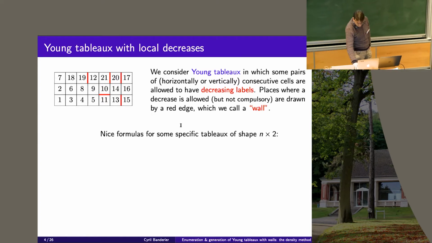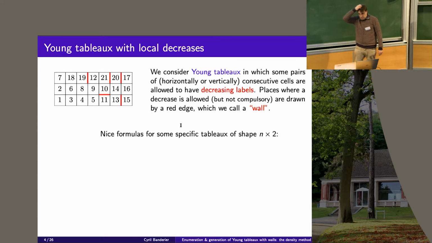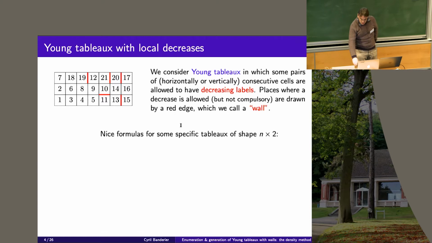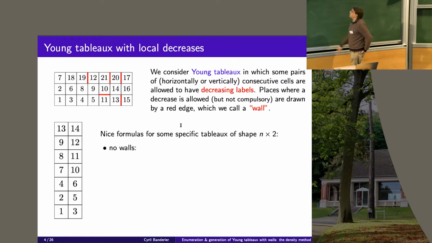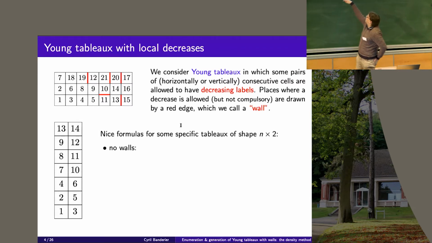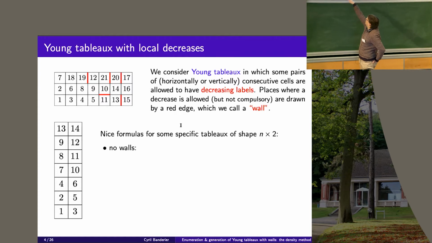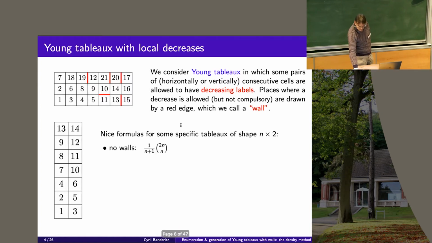Is it some nice object? What is quite funny is that for sure, if you have no walls, what is the number of such tableaux? If I have a strip of 2 by n, I can put the values I want anywhere. I have just a permutation, so it's (2n) factorial.